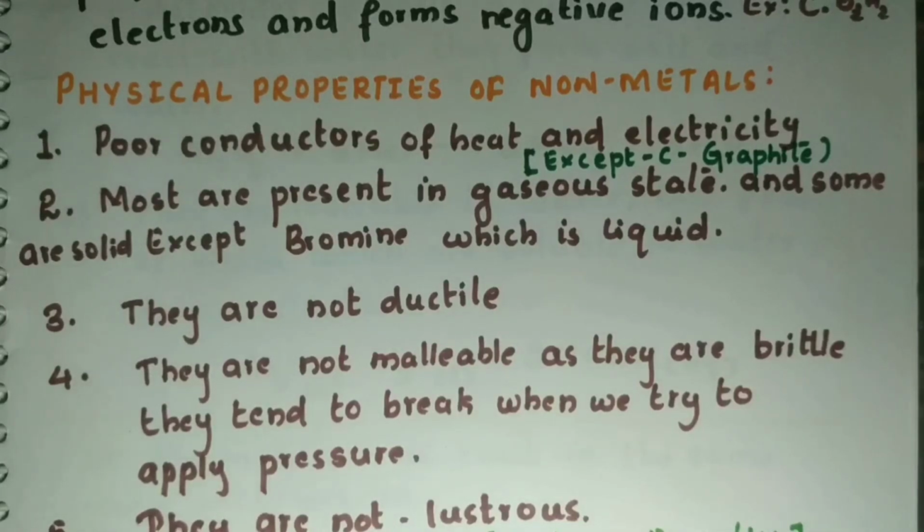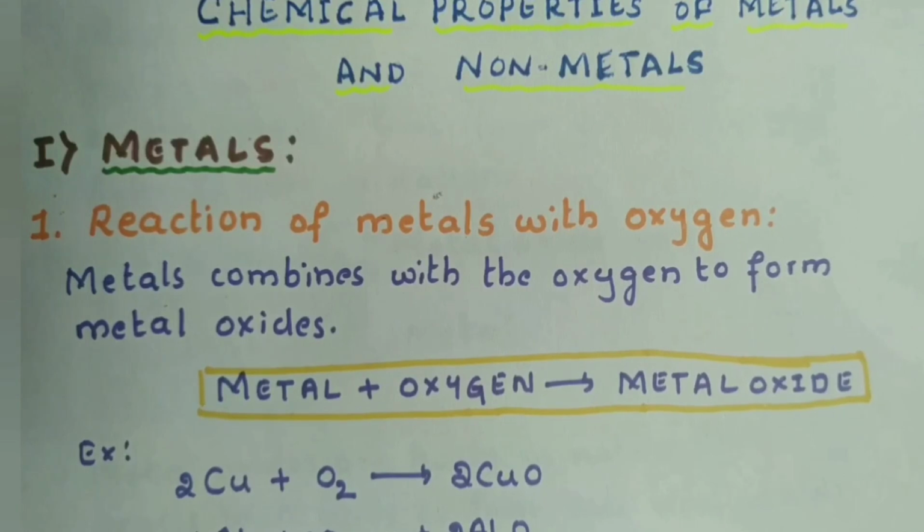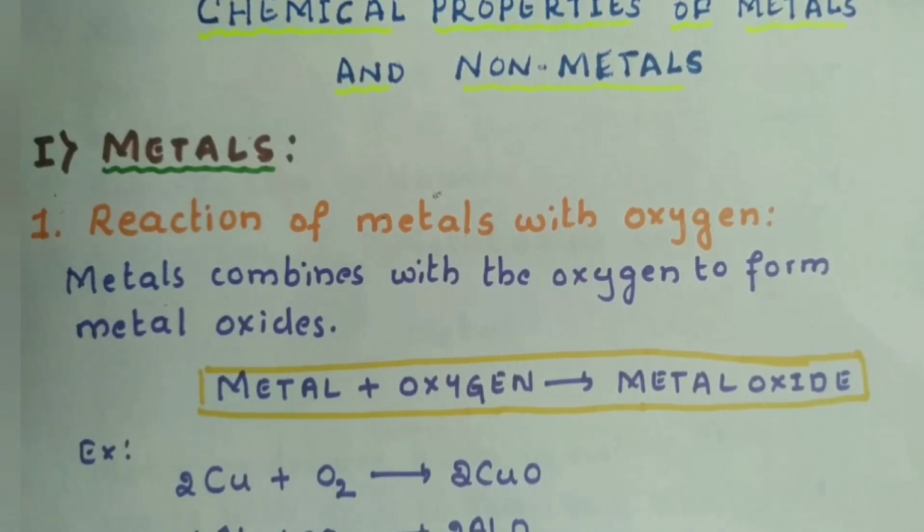So this was the end of this class. In the next class we are going to study the chemical properties of metals and non-metals. We are going to discuss how metals react with oxygen, how they react with water, how they react with acids and solutions of other metal salts, and also how they react with non-metals.